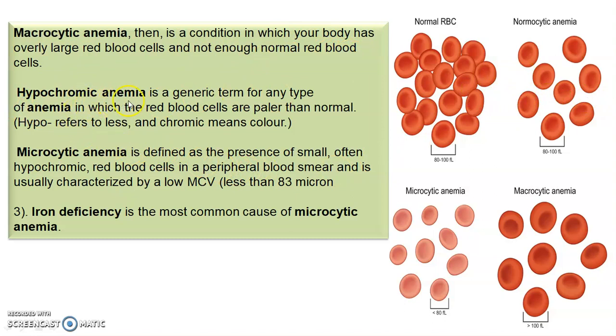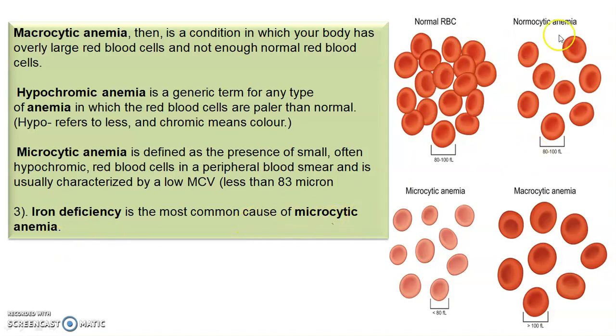Hypochromic anemia is a general term for any type of anemia in which the RBCs are paler than normal. Hypo means less and chromic means color. Microcytic anemia is defined as the presence of small or even hypochromic RBCs in the peripheral blood smear, usually characterized by a low MCV, less than 83 micron. Iron deficiency is the most common cause of microcytic anemia.